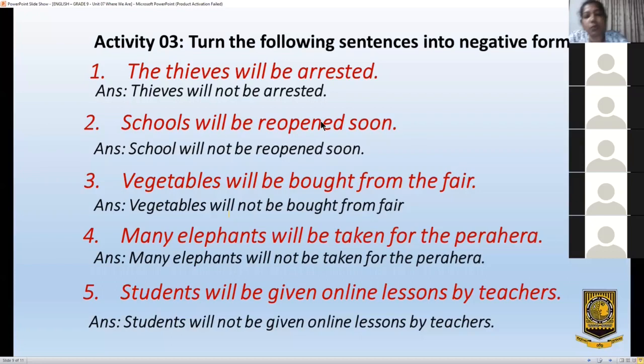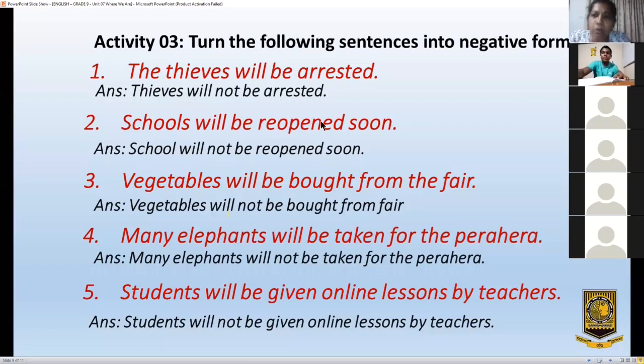Now, that's all we have to learn in passive future. Today, I discussed with you how to turn an active voice sentence into passive voice sentence. That is number 1 we learned. Number 2 is how to make questions in passive form.